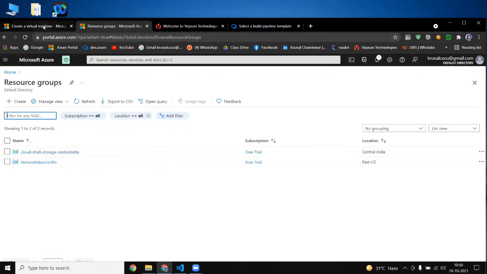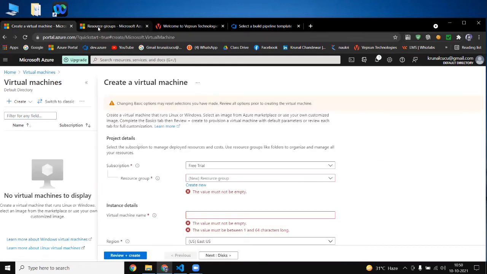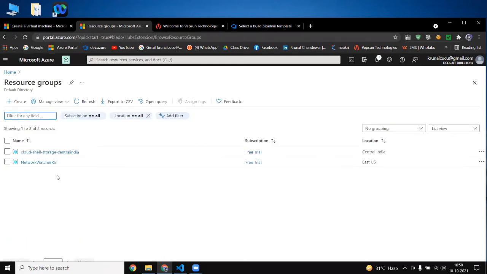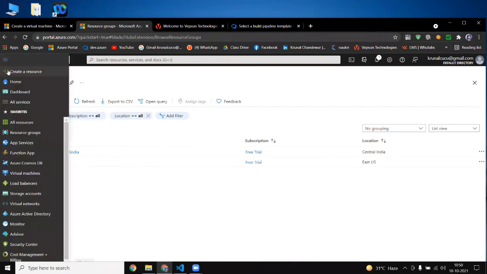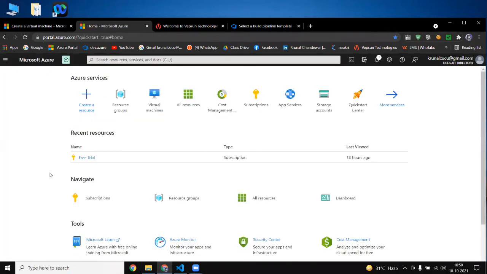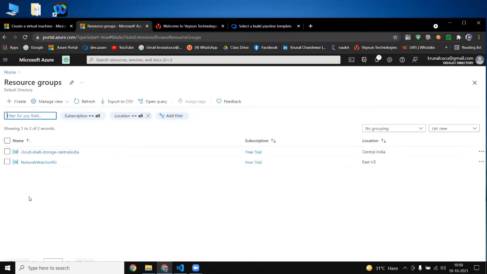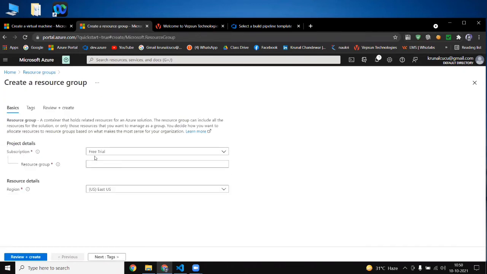Okay, so now what we are doing is creating one resource group solely. So for that, I clicked on resource group again. Again I want to jump here because we broke the link. First we click here on resource group, after that we click on create a resource group. Your subscription is free only, and you have to give your resource group name here. Like I will give my resource group name as window.